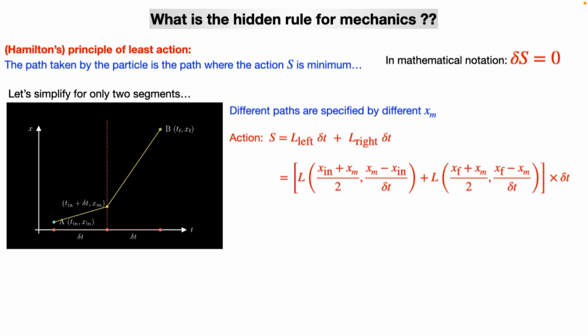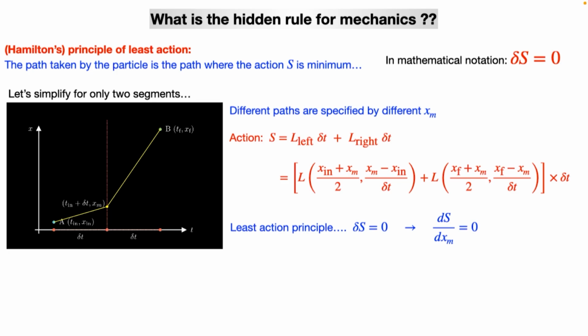I don't want to consider infinite segments, I only consider two segments. Because if we do that, then I can write down the action as L left multiplied by delta t plus L right multiplied by delta t. So L left is basically a function of the average position, x initial plus xm over 2, and the average velocity, xm minus x initial over delta t, multiplied by delta t, and the same for the right. Then the least action principle boils down to setting the derivative of S with respect to this coordinate xm to 0. Right? Simple. If we do that, it is not a very hard calculation, I will not follow it, you can do it at home.